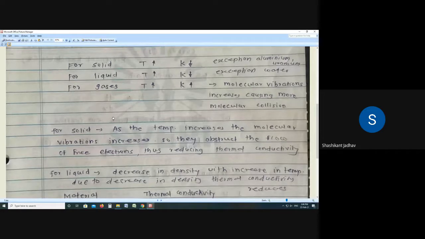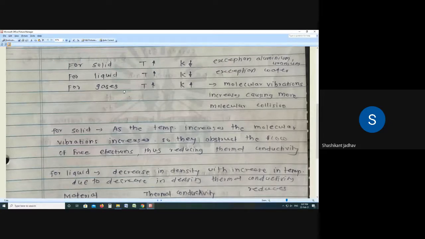Then, in the next line, write down that there are some exceptional cases. What is the standard statement? If temperature increases, then thermal conductivity reduces. But some exceptions are there, that is aluminum and uranium. For aluminum and uranium, this statement is not valid. So write down the exception: aluminum, uranium. Okay, so this is about solids.